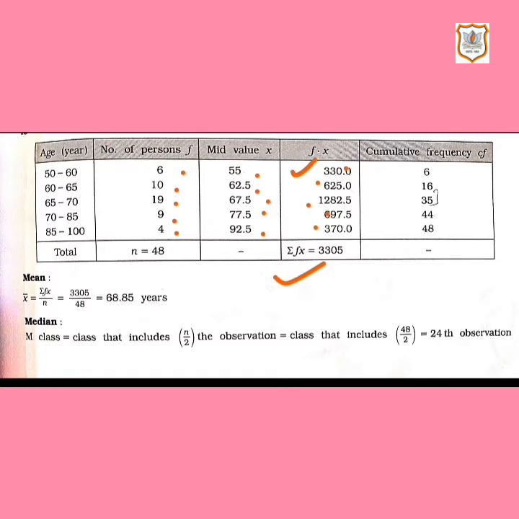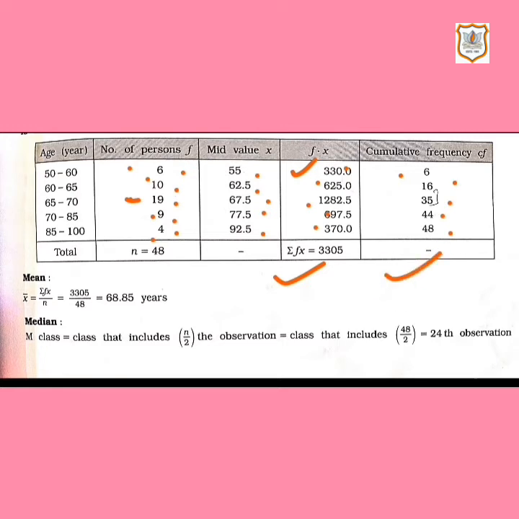That means we will keep on adding the frequency column. First is 6, then here it will be 6. Then we'll keep on adding: 6 plus 10, that is 16. Then 16 plus 19, that is 35. 35 plus 9, that is 44. 44 plus 4, that is 48. So here we are done with cumulative frequency.